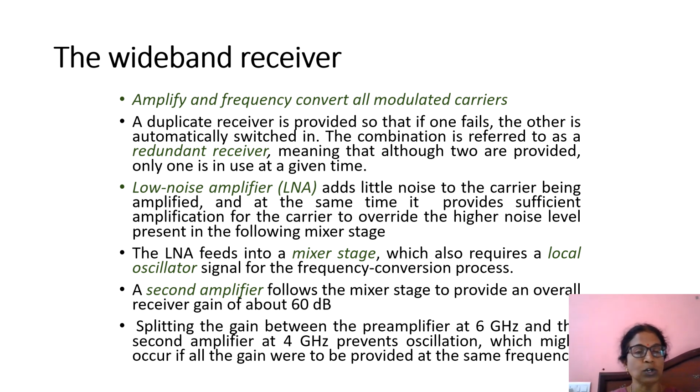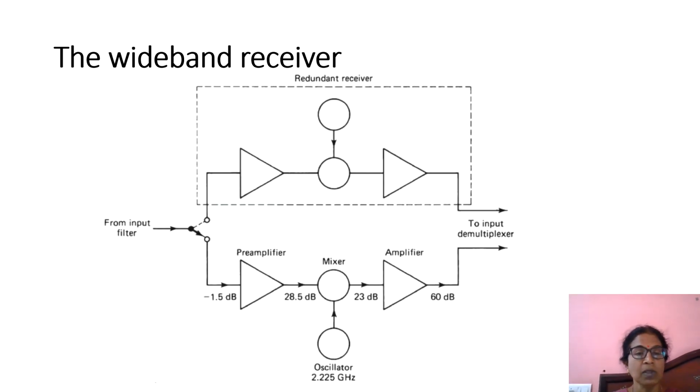There are two different redundant amplifiers available, because if one fails, the other will come into account. It will also have a low noise amplifier, a mixer stage, and another amplifier. We can see this from the diagram. The top one is the redundant one, and the bottom one is the actual one. If the bottom one fails, the top one will come into account automatically, so the reception and transmission will not get disturbed.